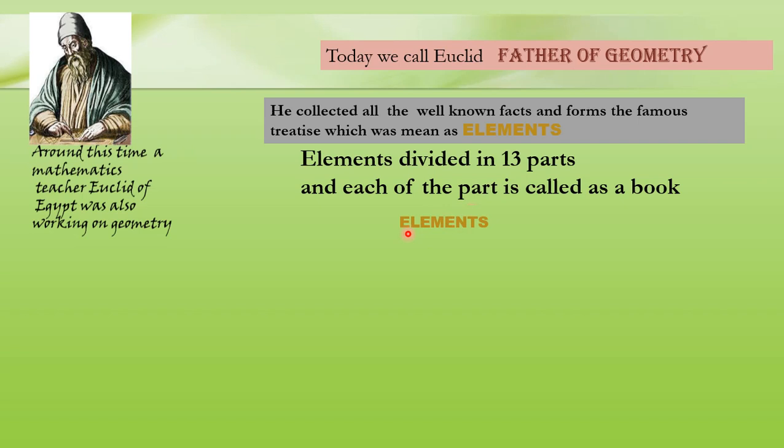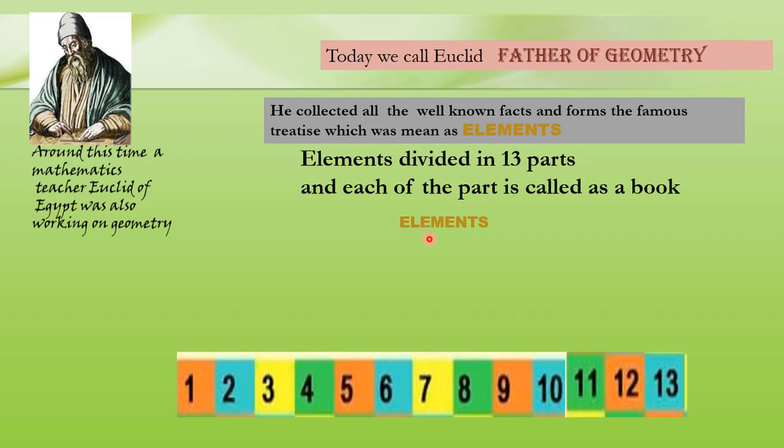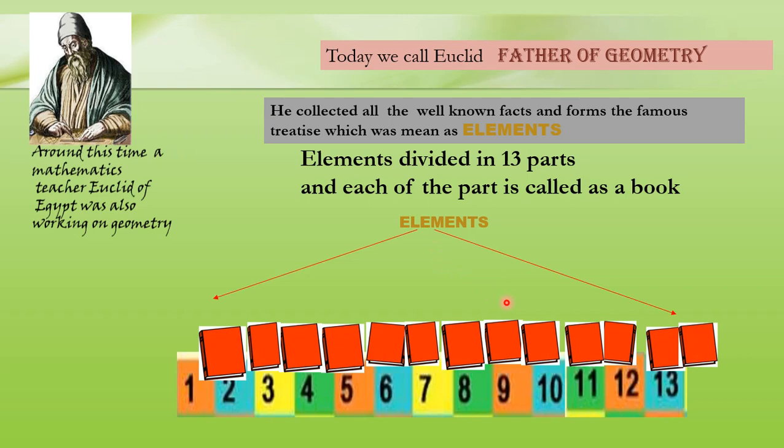All his contribution to geometry is in these 13 parts collected by Euclid, and each of these elements is now called a book. So the geometry is in these 13 books.